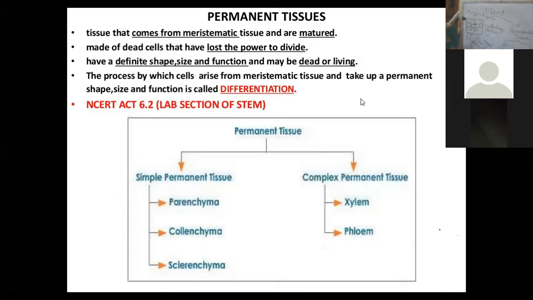And in hydrophytes, that is those plants which live in water, for example lotus, in lotus leaves the parenchyma cells become filled with air, so they provide buoyancy to the leaves of the hydrophytes, so it floats on the surface of the water.